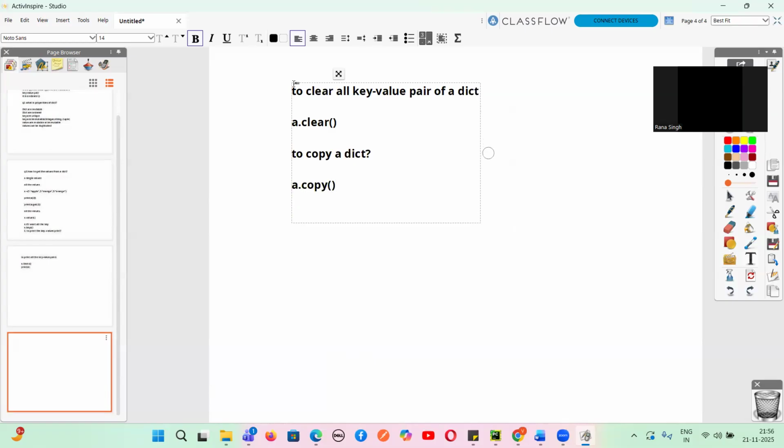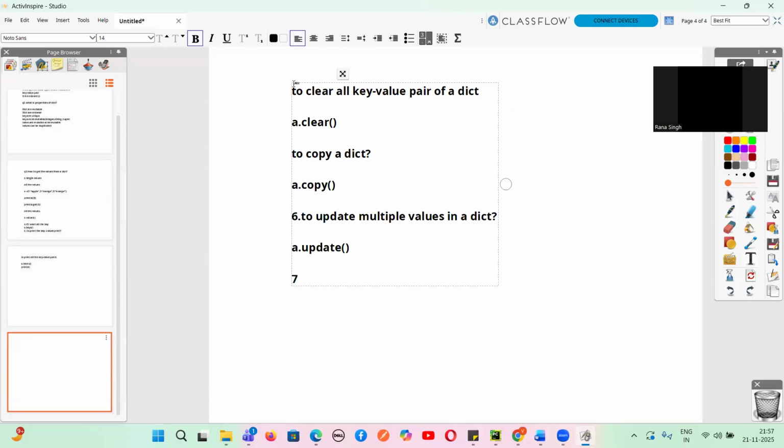Next, guys, the next question to you, let's suppose question number 6. To update multiple values in a dictionary, which is the method used? A dot update. Do you guys agree with me? A dot update, and then here you can write the key value, key value, key value.